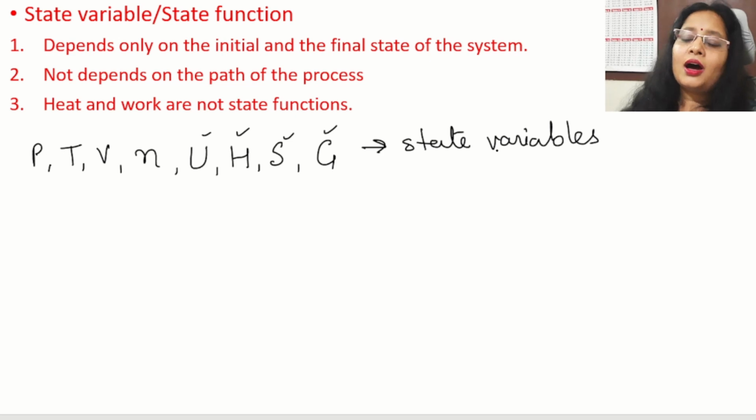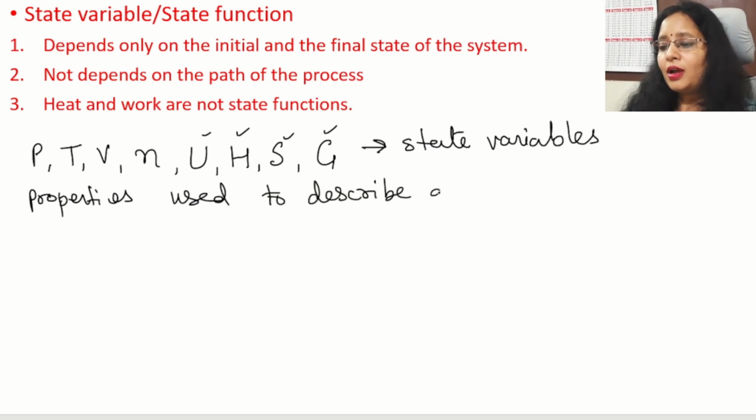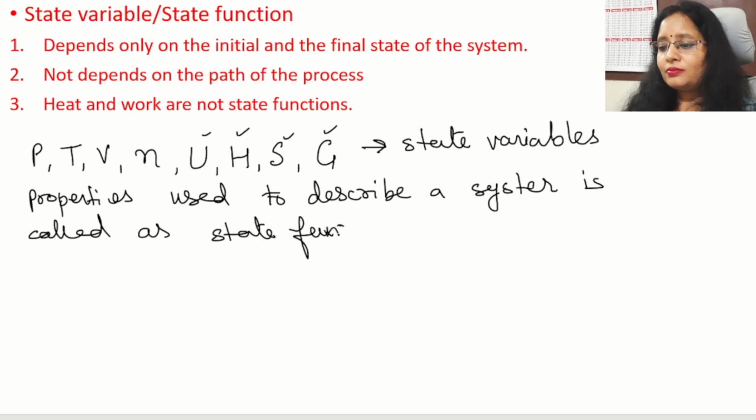Some of these are used to describe the state of the system. Okay. So the properties used to describe a system are called state functions or state variables.